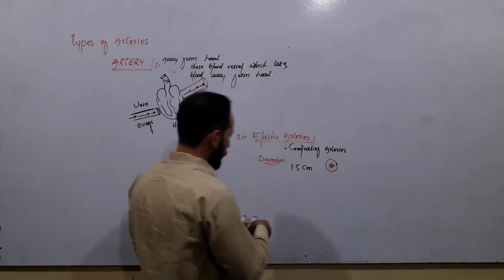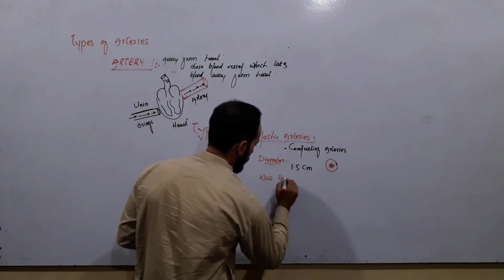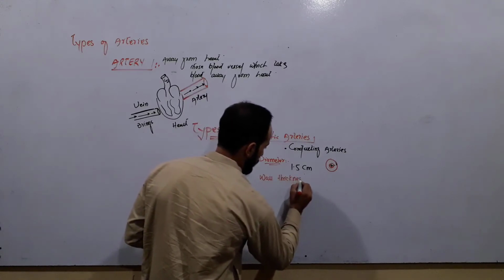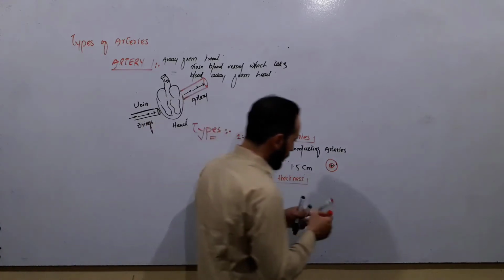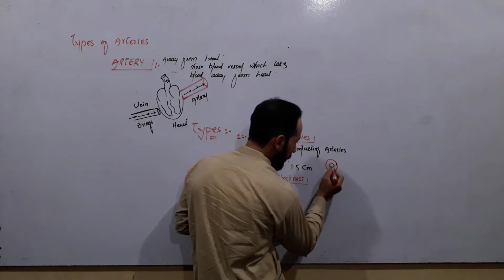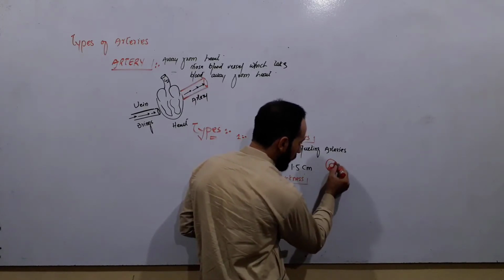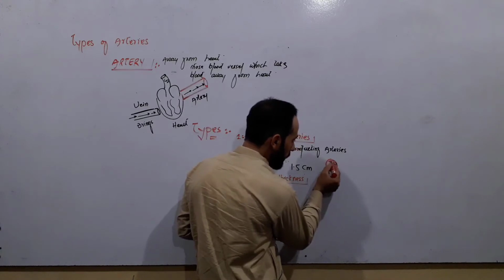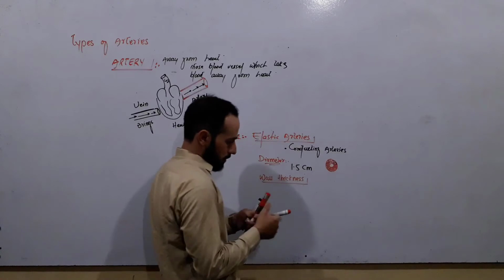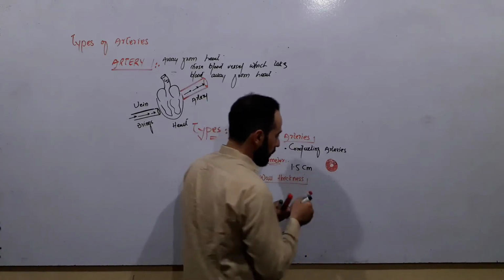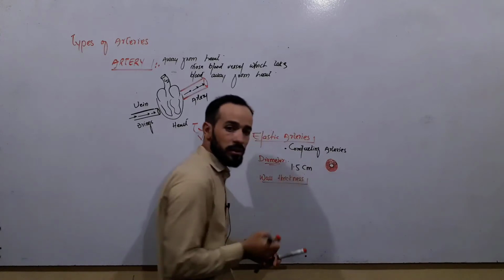Then we ask, what is the wall thickness? Wall thickness means this is the lumen and this is the wall of the blood vessel, and we ask what is the thickness of this wall.